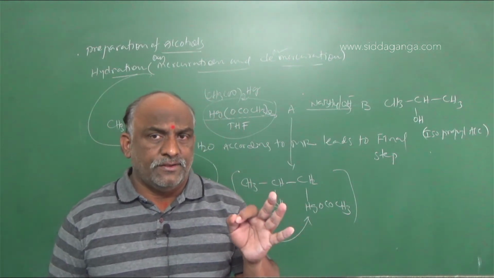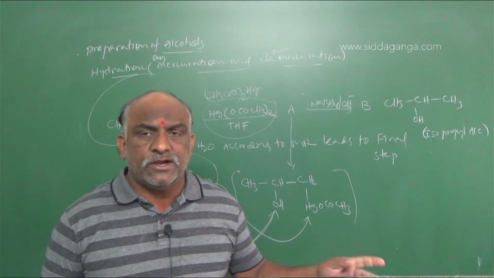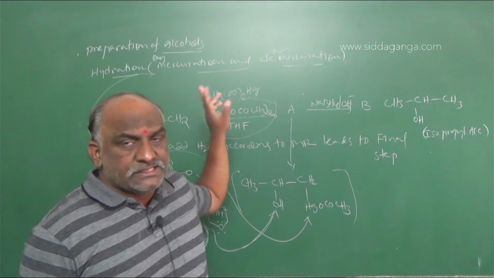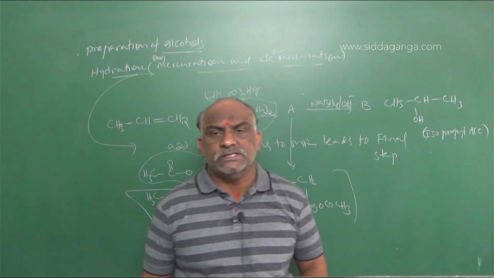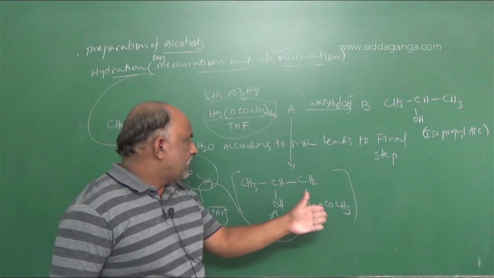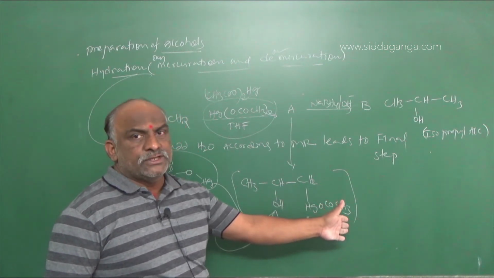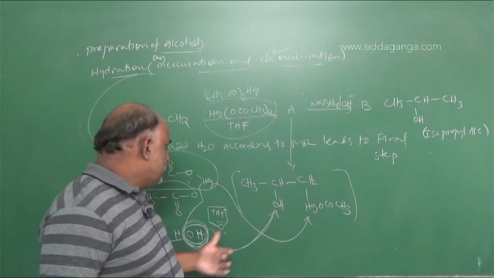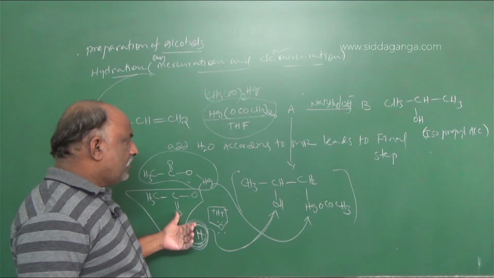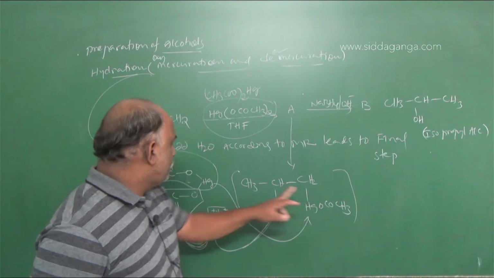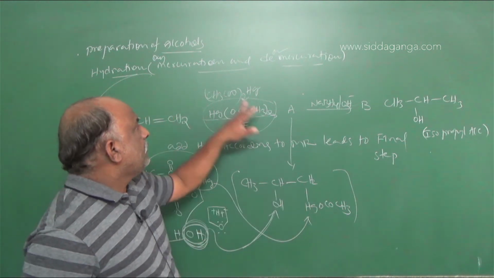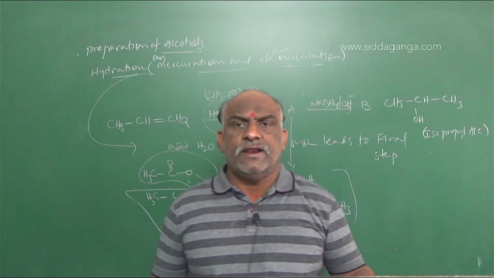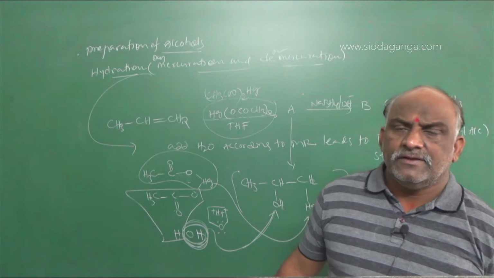Don't lose your confidence. Be strong and try to understand the concept. This is where you find mercuric acetate. Mercuric acetate is one of the reagents in oxymercuration and demercuration. Remove this one, and the H that was already there will be added here, because this H is collected by CH3COO. So once you remove this, it attaches to the remaining CH3COO part, and again we get mercuration and demercuration.